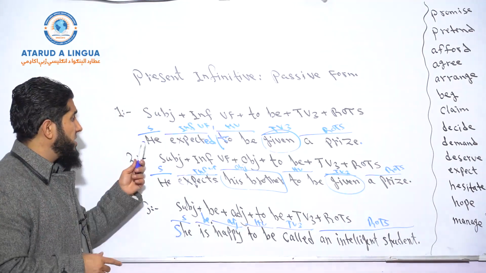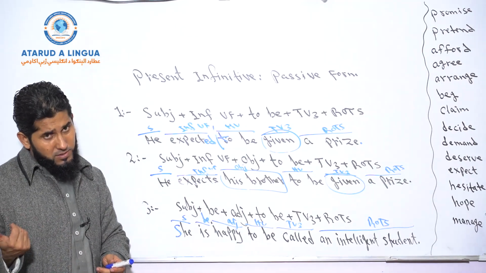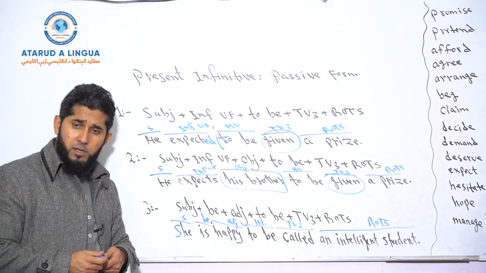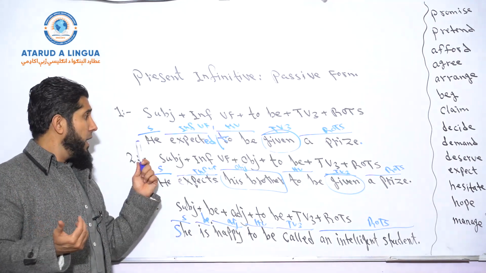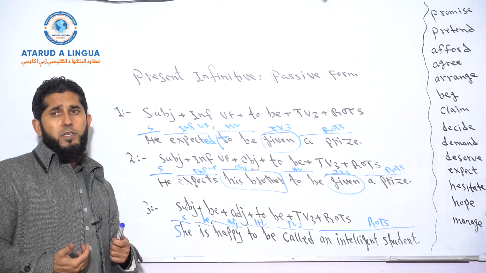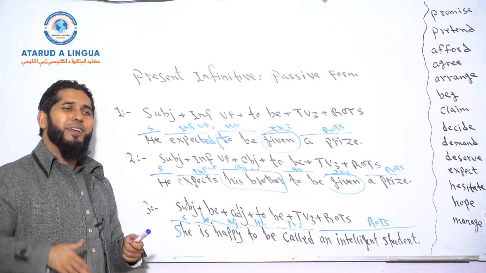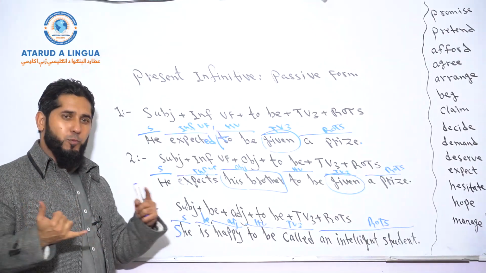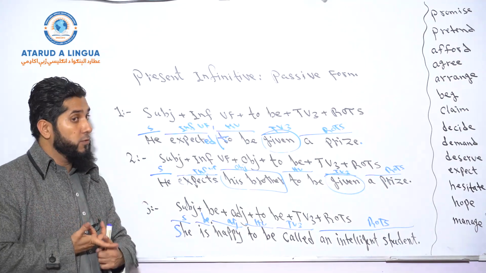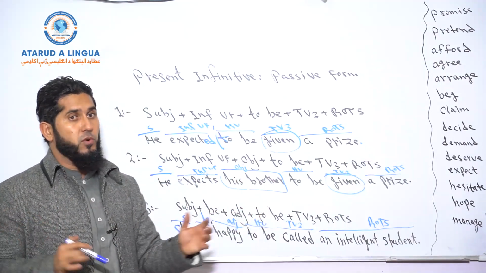Now look, you can change the sentence to negative. He doesn't expect to be given a prize. Negative sentence, right? And you can say, does he expect to be given a prize? Interrogative form, right? And how does he expect to be given a prize if he's not a hard-working employee, for example, right? So now it could be affirmative form or positive form, it could be negative form, it could be negative interrogative, it could be information question form, WH question form, okay? So there could be different forms.